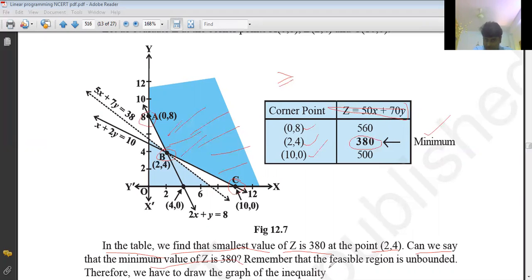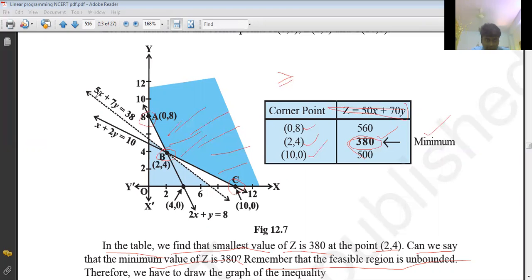No. Remember that the feasible region is unbounded. So for that we have to check whether any other point is there which gives a value less than this. For that we should take 50x + 70y < 380.